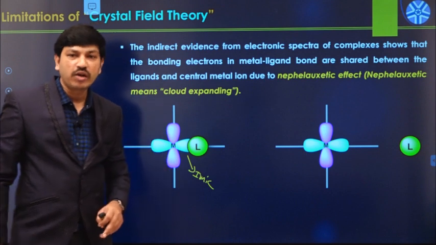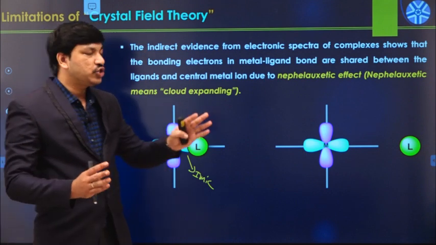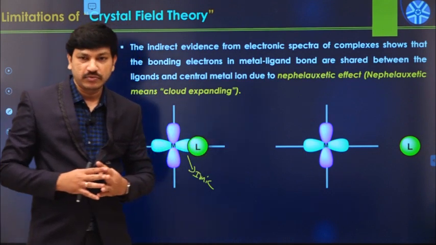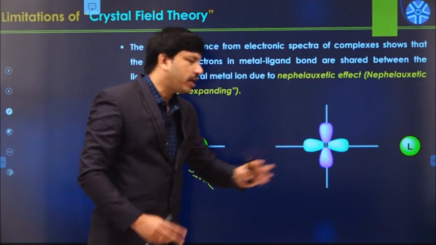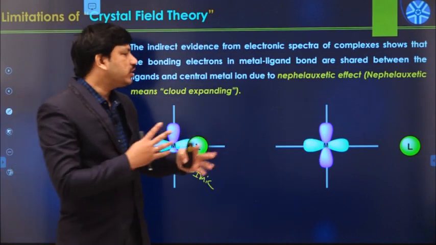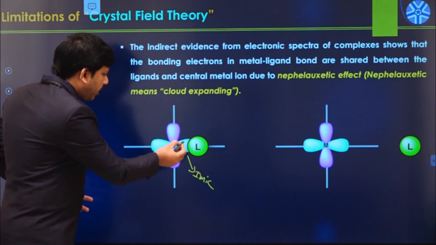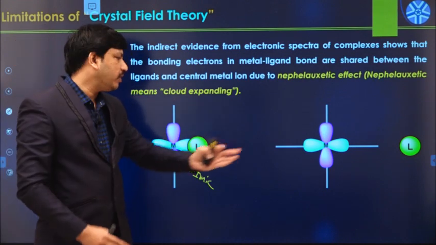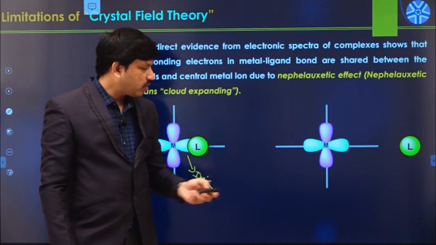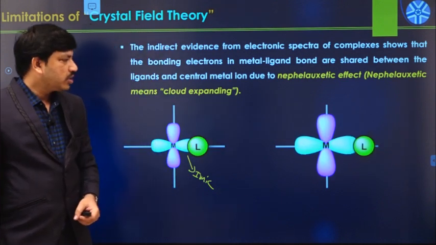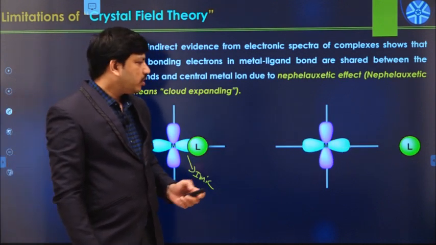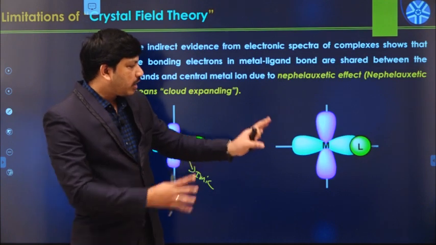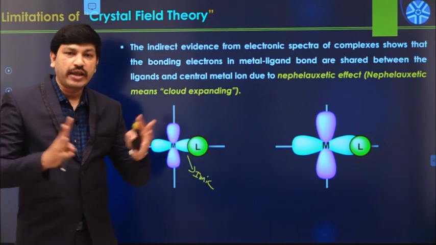Whenever a metal-ligand bond is forming, there is expansion of the metal d orbitals. The cloud of the metal d orbital is actually expanding. Due to this expansion, the electrons available here have less repulsion, and they are equally shared between the metal and ligand orbitals. Let us see something like this. Whenever the ligand approaches, the cloud of the metal d orbital expands.